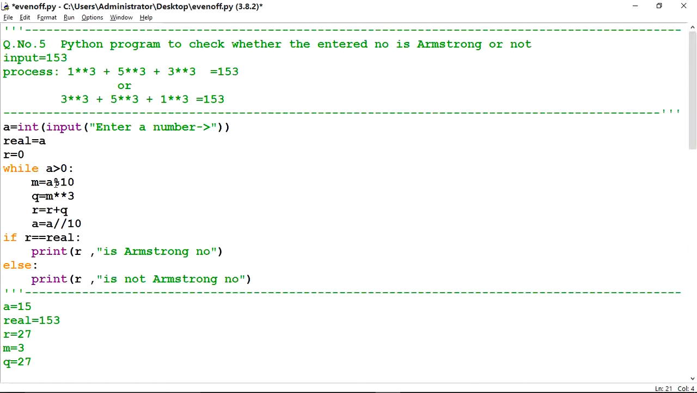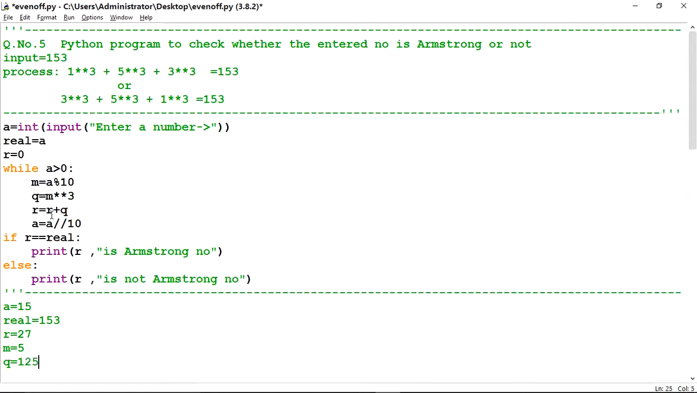A is greater than 0, that is 15; 15 is greater than 0, yes, correct. M = A mod 10, so the value of A is 15, and 15 mod 10 is 5. 5 will store into M, overwriting the previous value. Then Q = M exponent 3. The value of M is 5, 5 raised to the power 3 is 125, and it will store into Q.